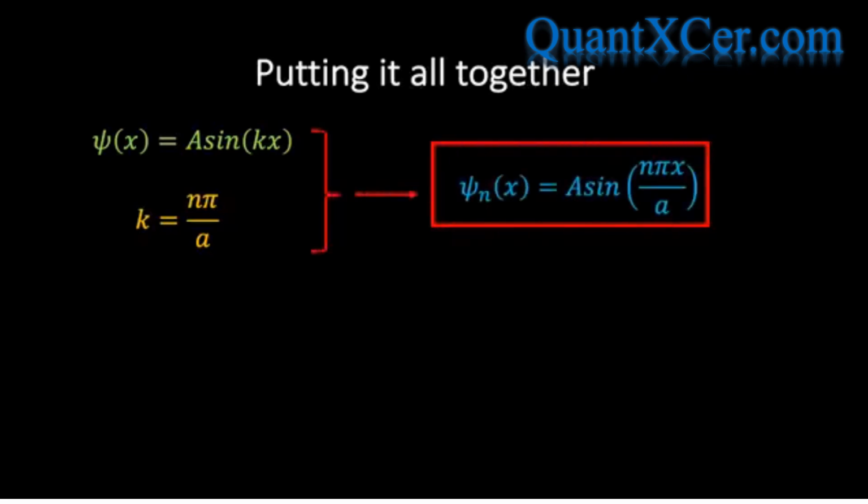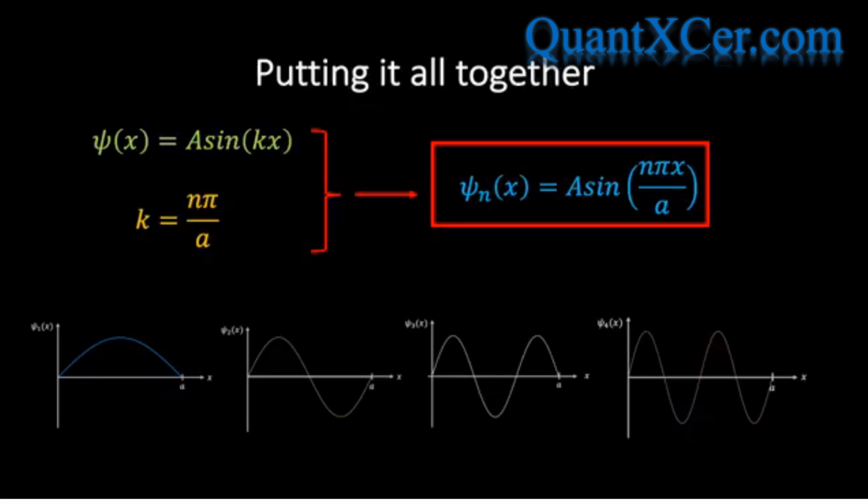We are now in a position to combine all of the results that we've derived so far and bring everything together. If you recall, we derived an expression for the eigenfunction psi of x when we solved the time-independent Schrodinger equation. If we now sub the boundary condition constraint into our eigenfunction expression, we find that the nth eigenfunction is given by the following expression. If we sketch the first few eigenfunctions, we see that they look exactly the same as the standing waves in a string of length a.